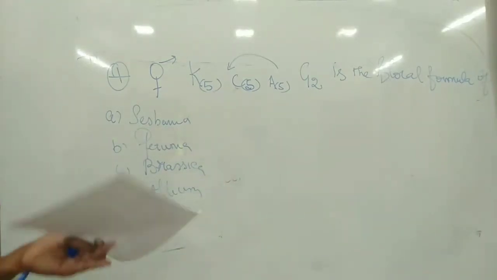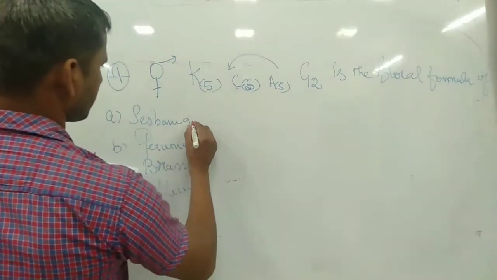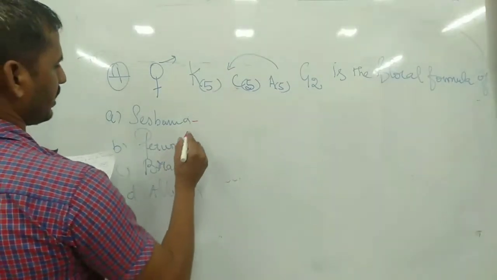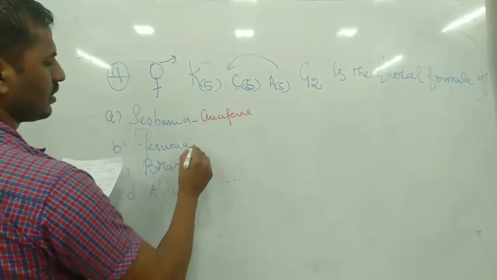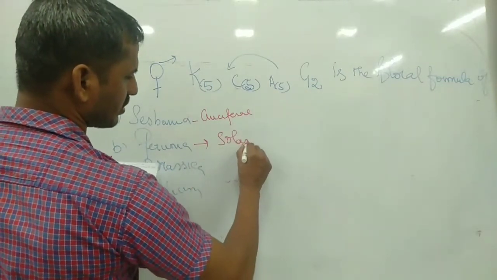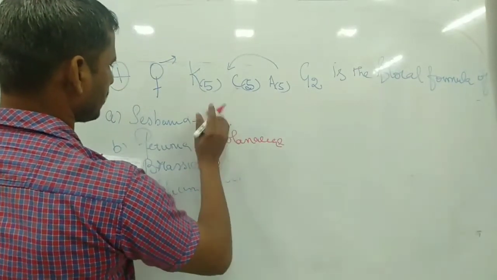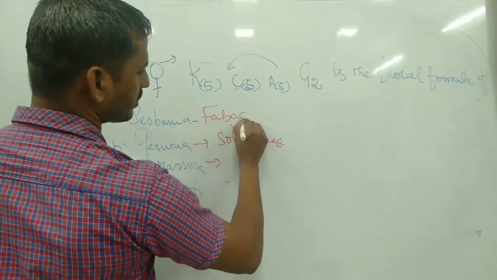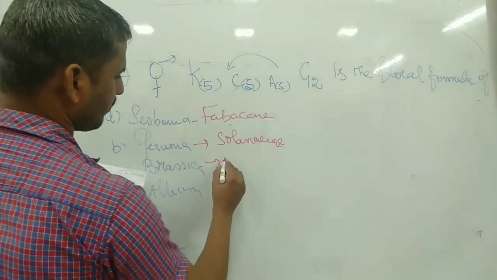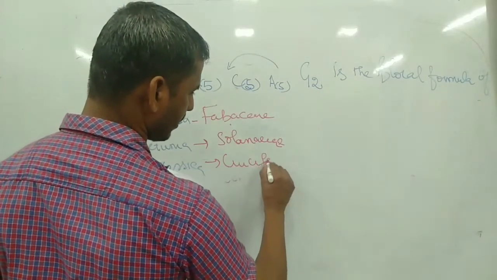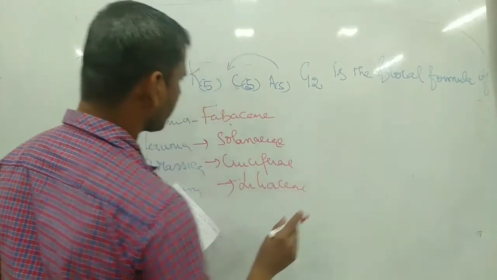Sesbania grandis belongs to Cruciferae. Sorry, Sesbania grandis is a Fabaceae. Petunia belongs to Solanaceae. Brassica belongs to Cruciferae. Allium belongs to Liliaceae. Among these they have given the formula.